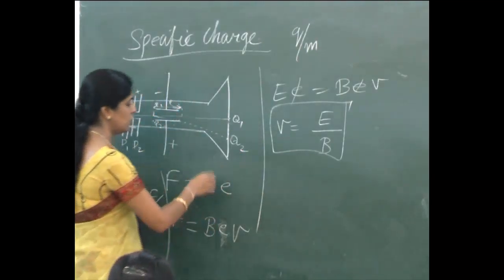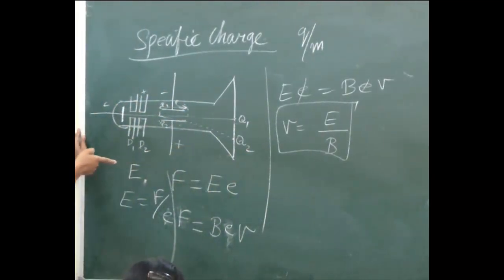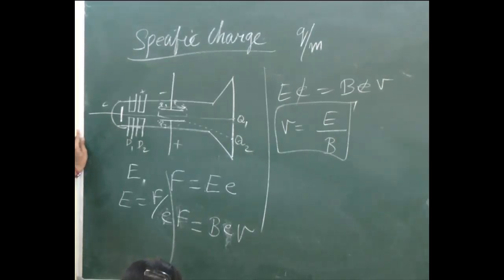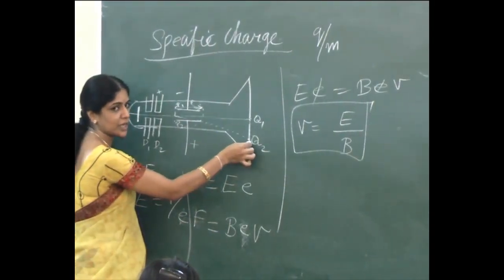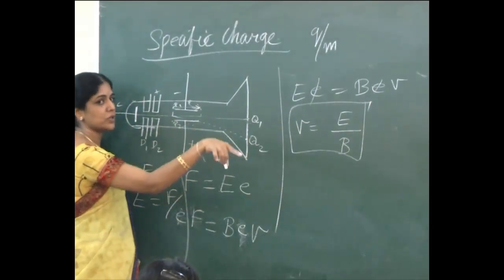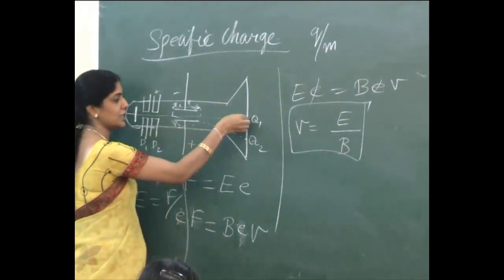Now again you switch off the magnetic field that I had given. What happens if I switch off the magnetic field? Where does it come again? Will it come to Q2? First, because I gave the electric field, it came here. From Q1, where has this point come? Q2. Now I gave the same amount of force using the magnetic field, and I got that Q2 again.